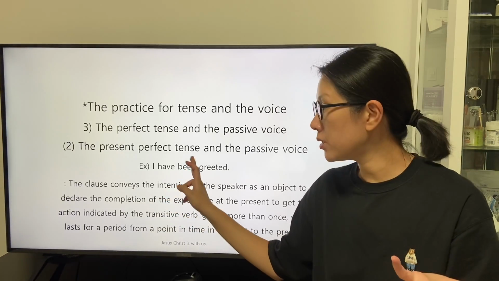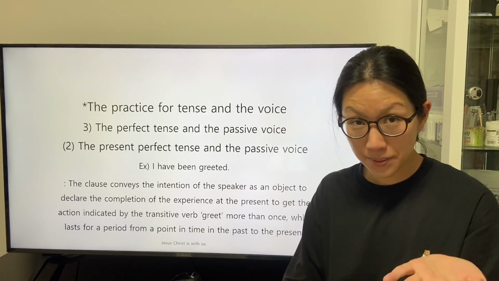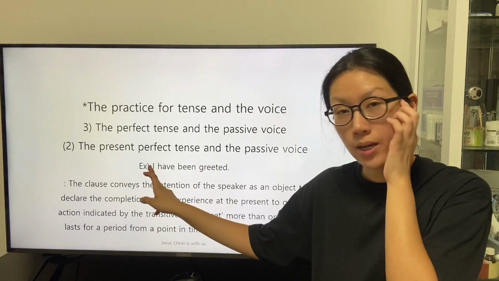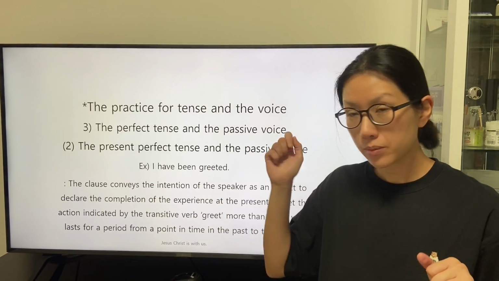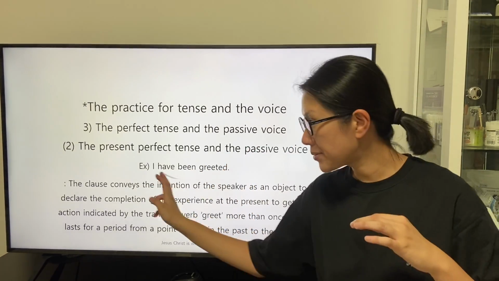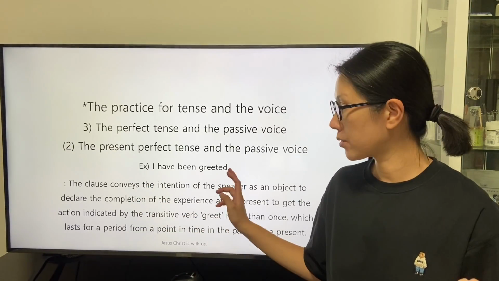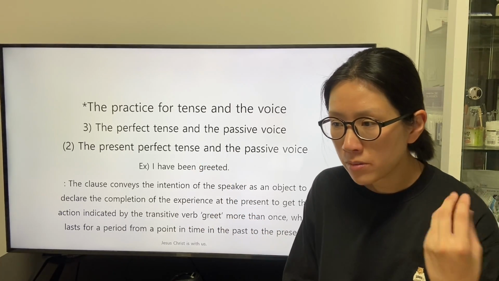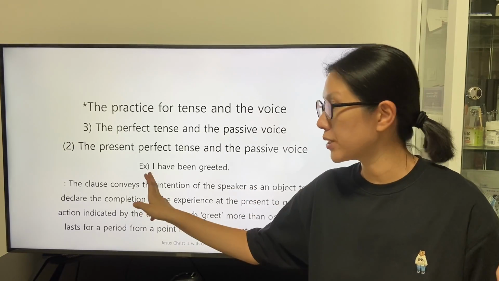The past participle being with the trait as an adverb describes the speaker in the indirect way via the intransitive verb have. The past participle greeted describes the speaker with the trait of an adjective. We can say that the past participle greeted has a role as a subjective complement.